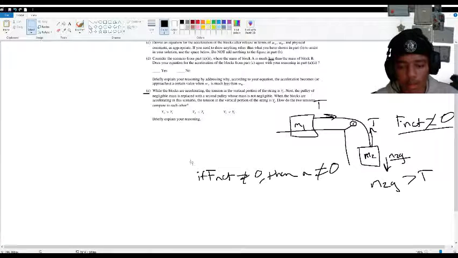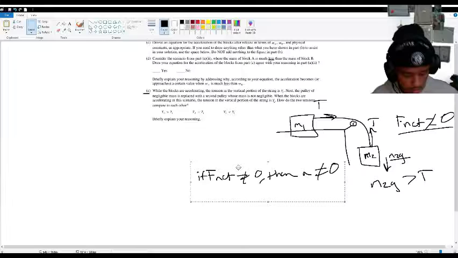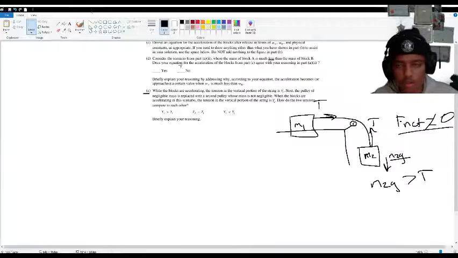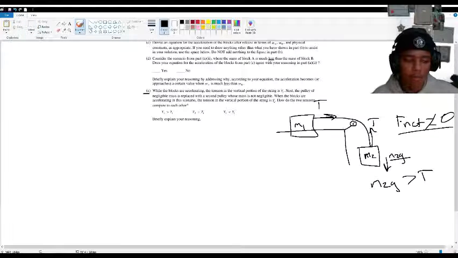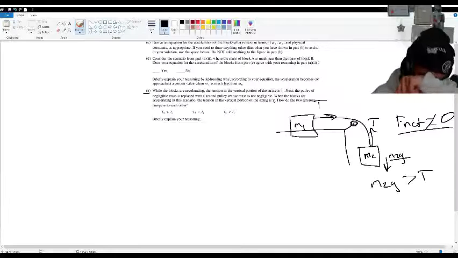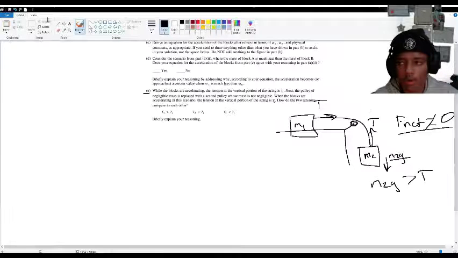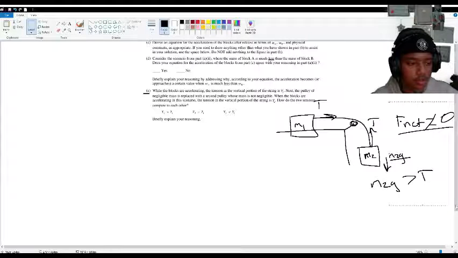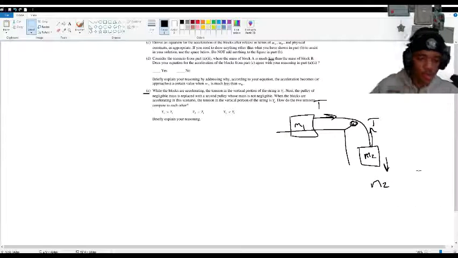So let me clear that real quick. So, what can we do with that information? Well, the thing now is that, let's imagine if the pulley now has mass.